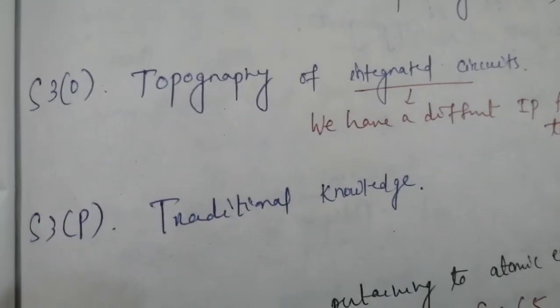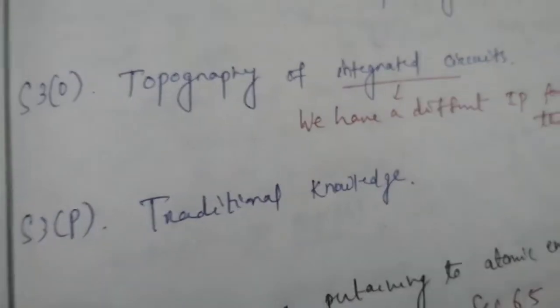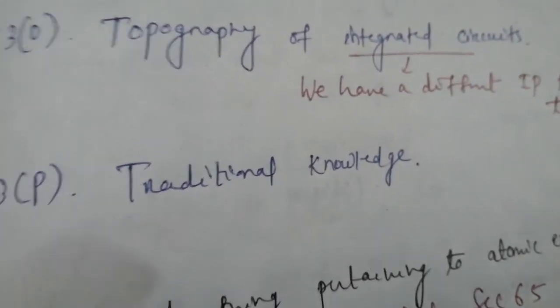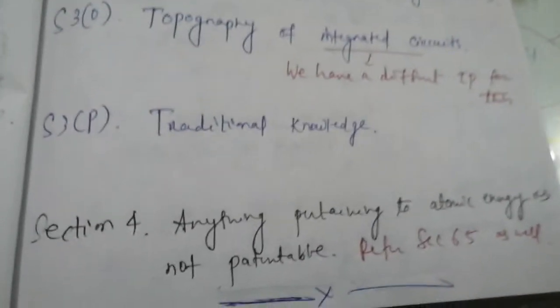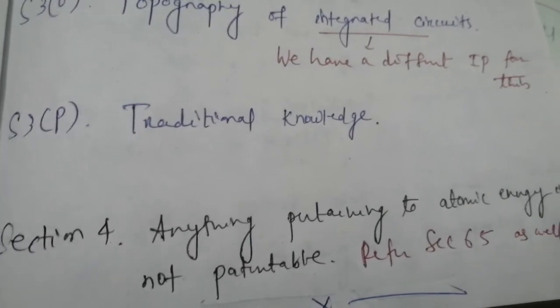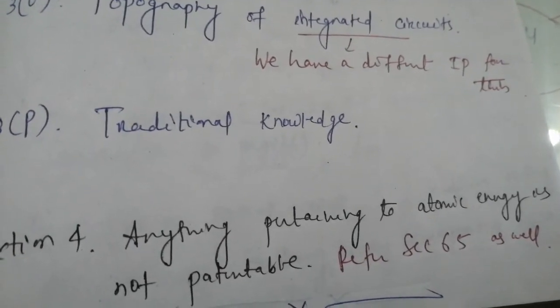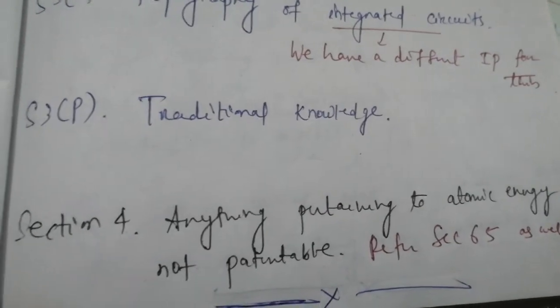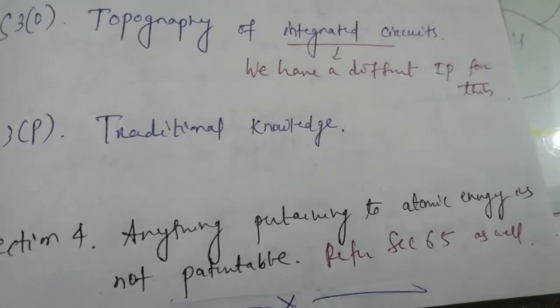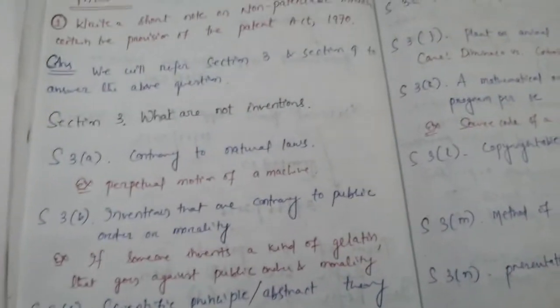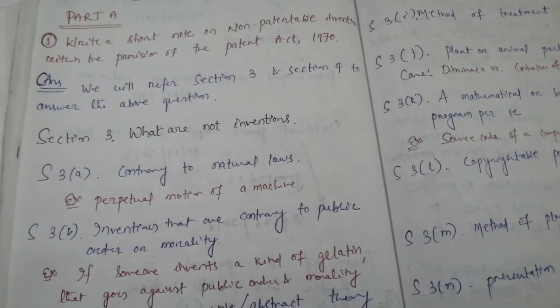Next, 3P is traditional knowledge. The next section is section 4. Anything pertaining to atomic energy is not patentable. For this we can refer to section 65 as well. So friends, this way the answer for question 1 is completed.